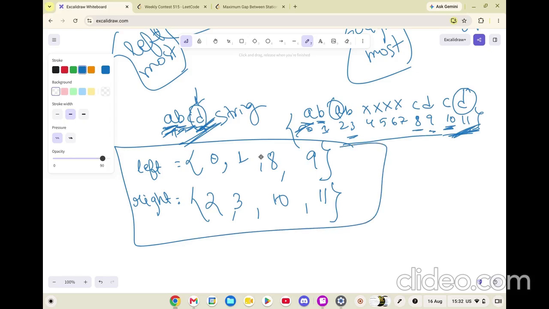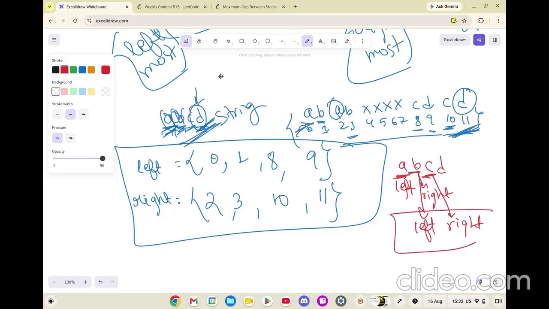Now let's say we had A B C D. Let me change the color so that it has a bit more clarity. So to have the difference, we will say, hey, place the A as left as possible and place this B as right as possible. On the next step, place this B as left as possible and place this C as right as possible, so that the difference between B and C becomes as large as possible.